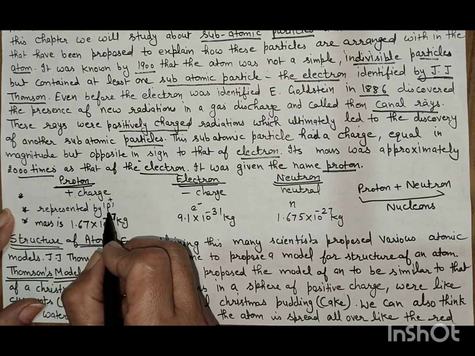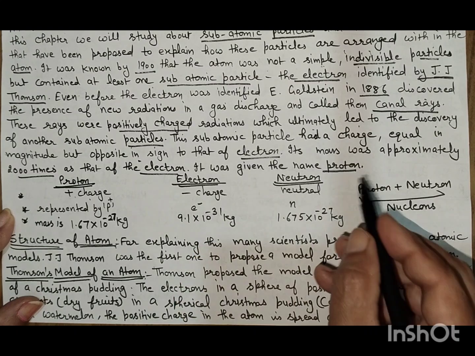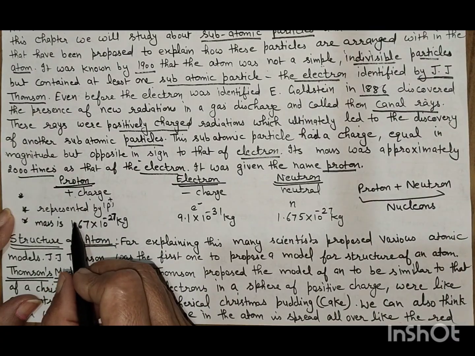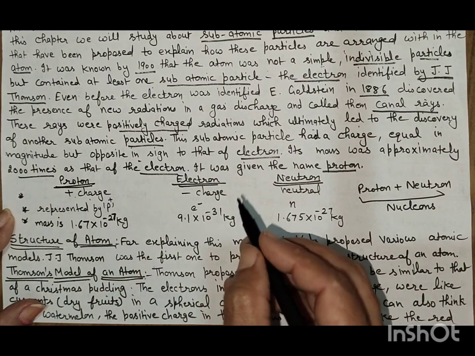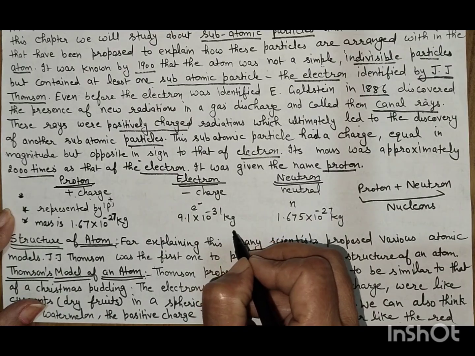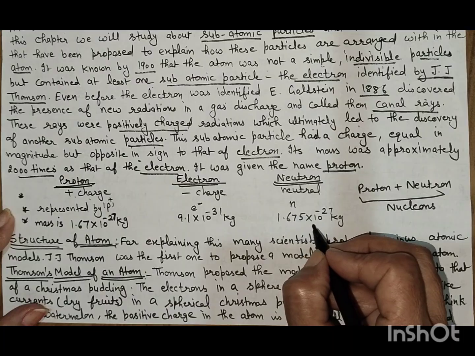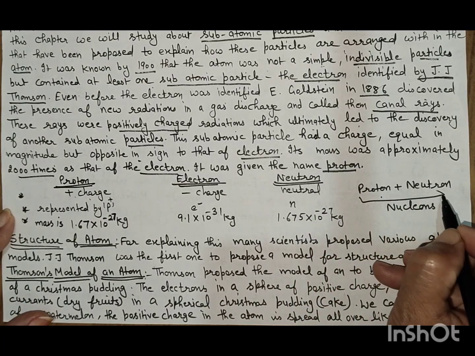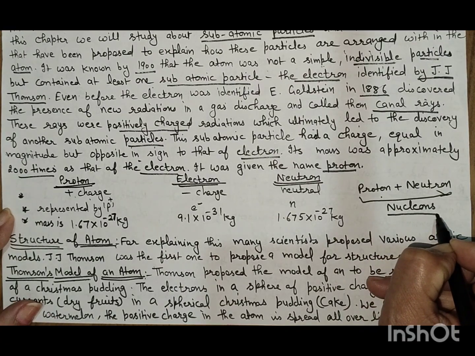Proton is represented by P. Electron is represented by e. Neutron is represented by n. Mass of the proton is 1.67 × 10^-27 kg. Mass of the electron is 9.1 × 10^-31 kg. And mass of the neutron is 1.675 × 10^-27 kg. Proton and neutron are collectively called nucleons.